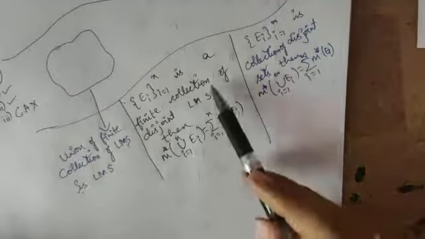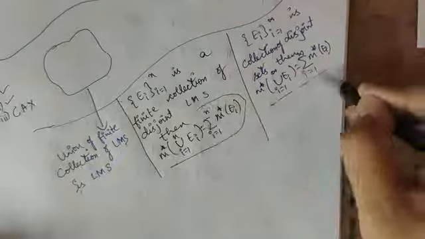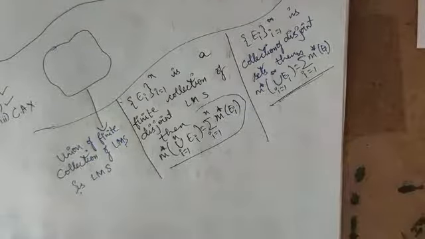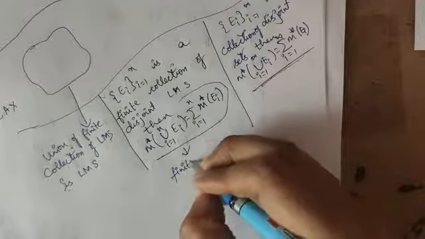If you prove this, it is the mild property of this, because this is for finite additivity.